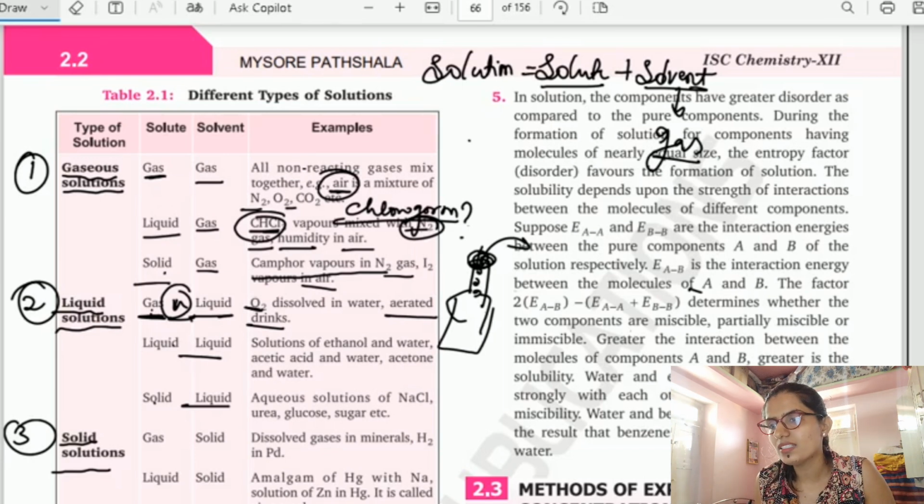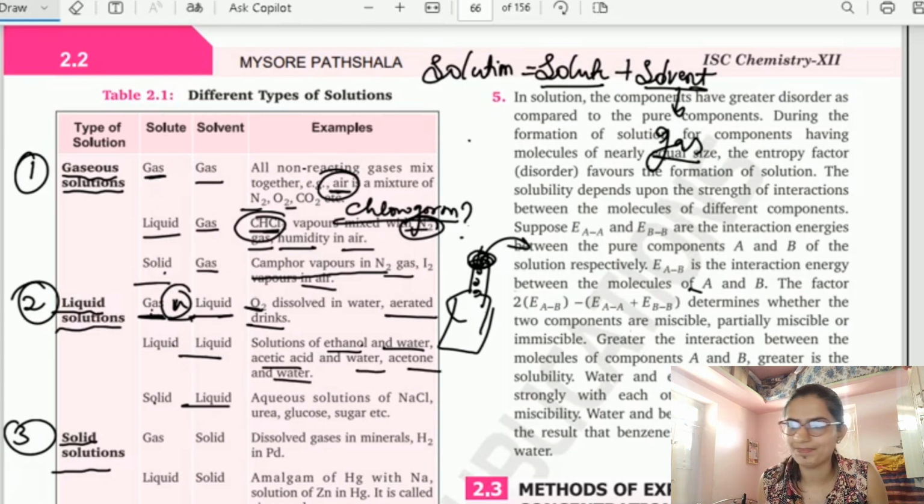Okay, so let us move on to liquid plus liquid. Liquid plus liquid, if you close your eyes, you can see many examples like tea, coffee, juice. All these are examples for liquid solution, and also alcohol and water. So these are the examples for liquid and liquid solution. Here they have given a solution of ethanol and water, acetic acid and water, acetone and water.